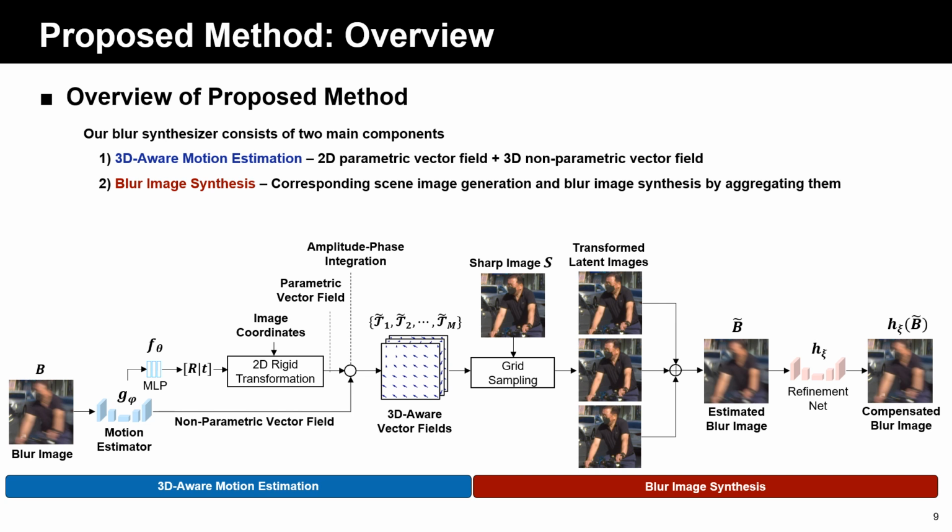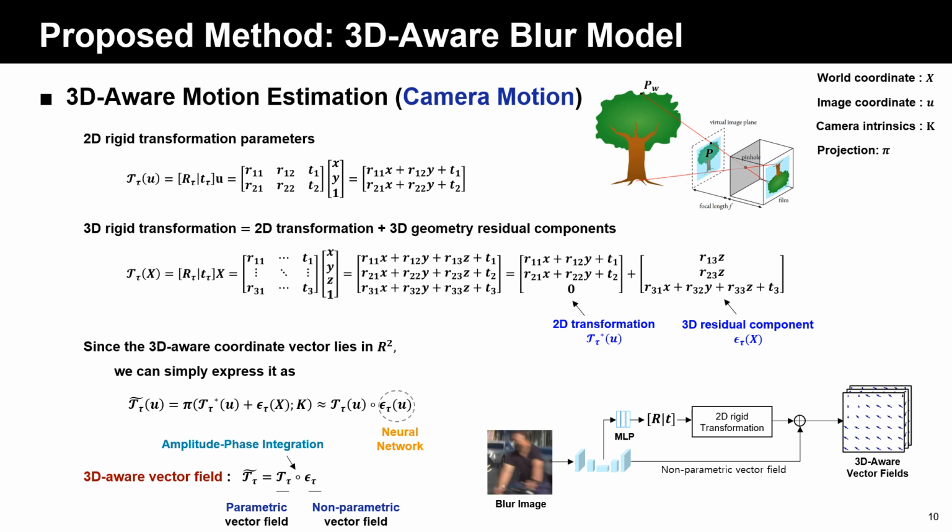Our blur synthesizer consists of two main components: 3D-Aware motion estimation and blur image synthesis. First, we estimate 2D rigid motion parameters, which are converted into 2D parametric vector fields. Also, we estimate 3D residual non-parametric vector field. They are integrated into 3D-Aware vector fields. Using these vector fields, we can generate the corresponding scene images by using grid sampling and aggregate them to synthesize realistic blur images.